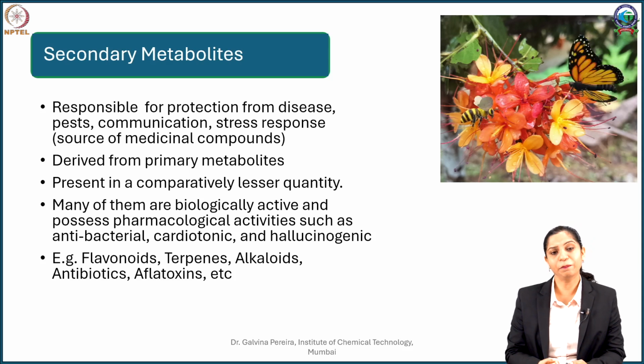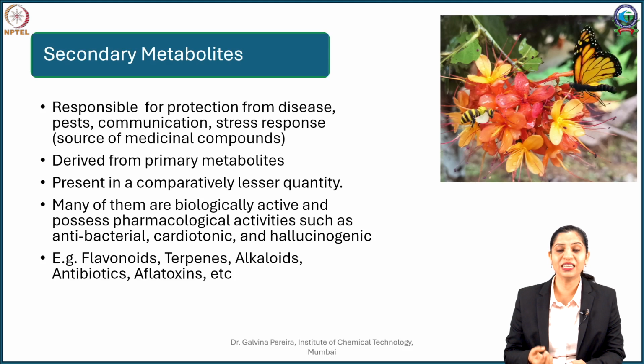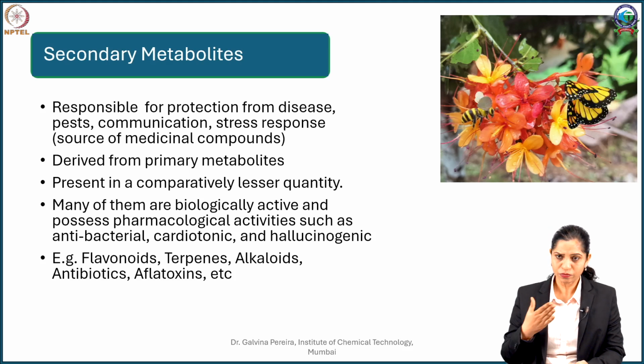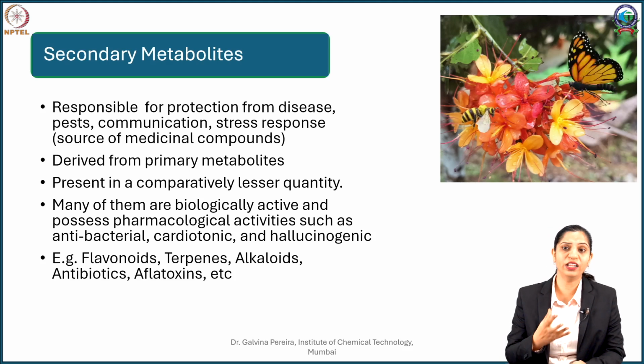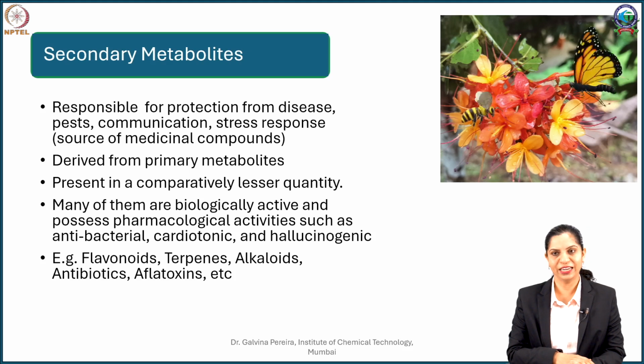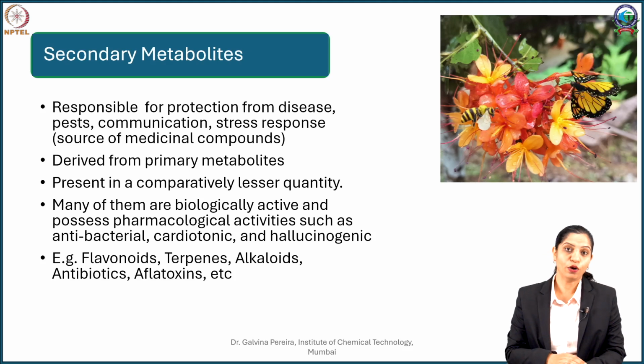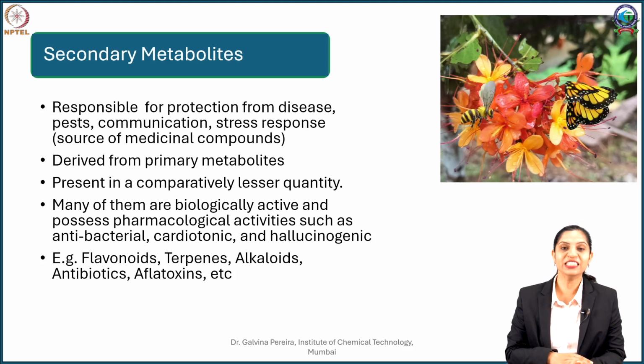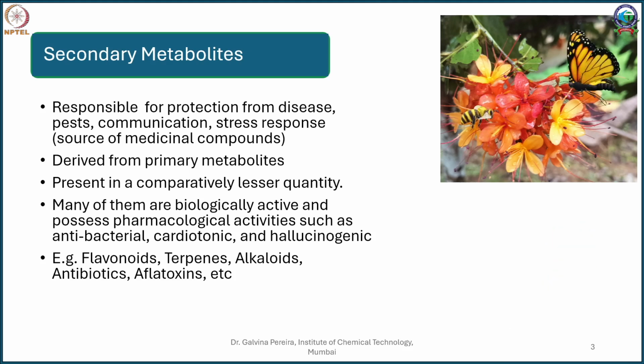So numerous compounds such as flavonoids, terpenes, antibiotics, alkaloids, and in fungus aflatoxins, are secondary metabolites that are produced, which help give all these functions to the organism. Like I said, from a pharmacological or medicinal perspective, the secondary metabolites are very vital to us.